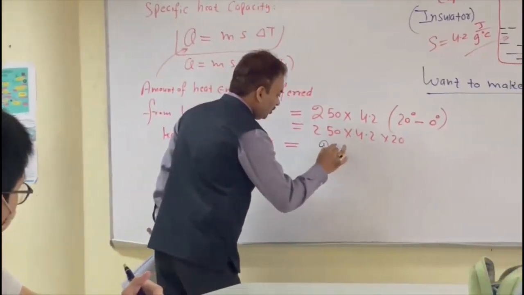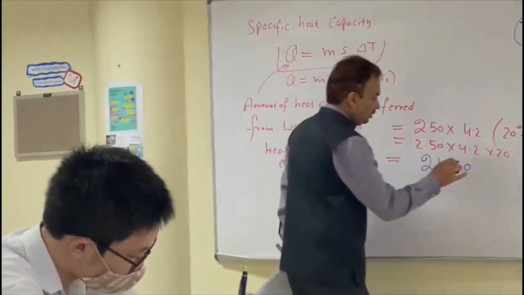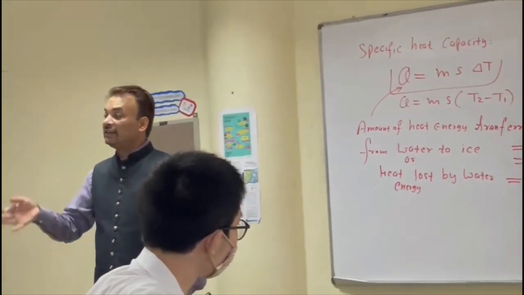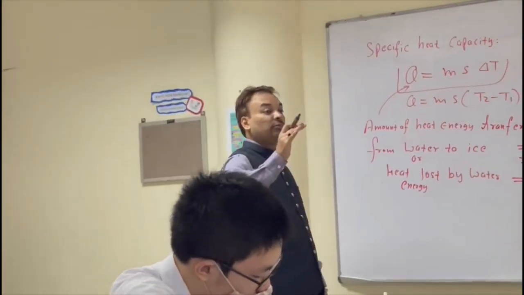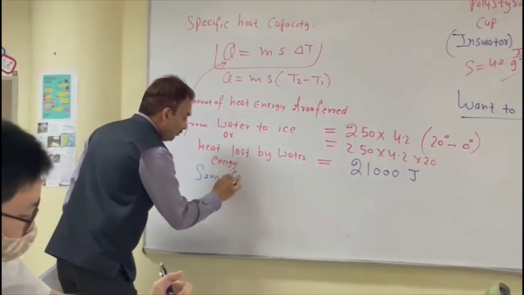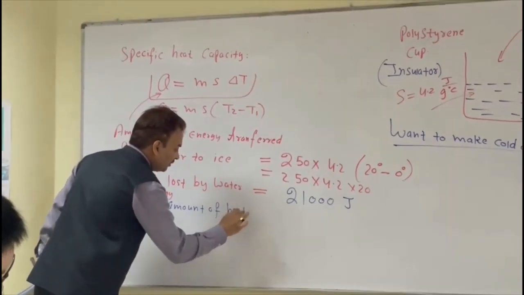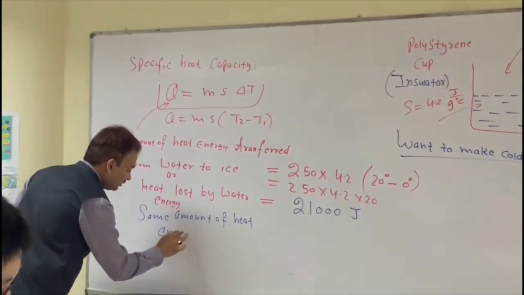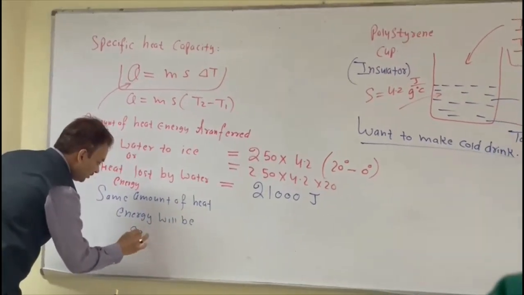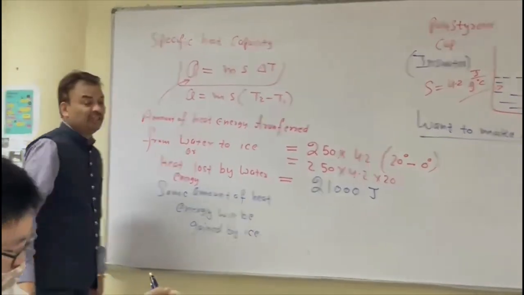21,000. And the unit of heat energy is joule, right? So this much of heat energy will be lost by the water, and the same amount of heat energy will be gained by the ice, right? So the same amount of heat energy will be gained by ice. But how can we say the same amount of heat energy?